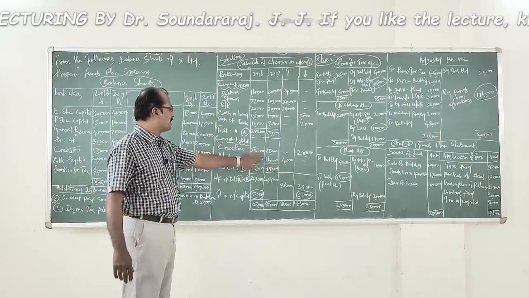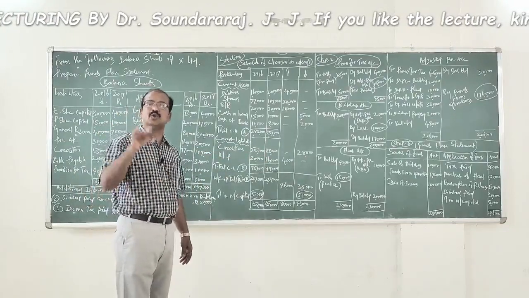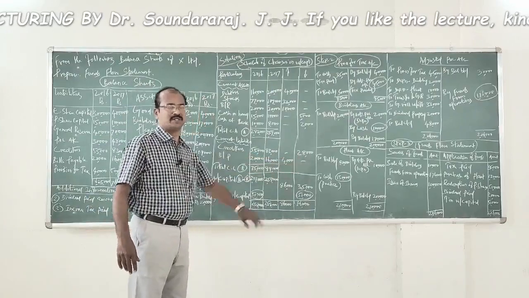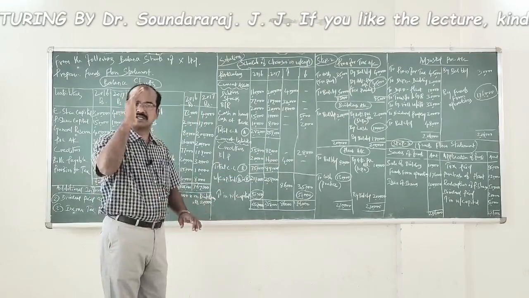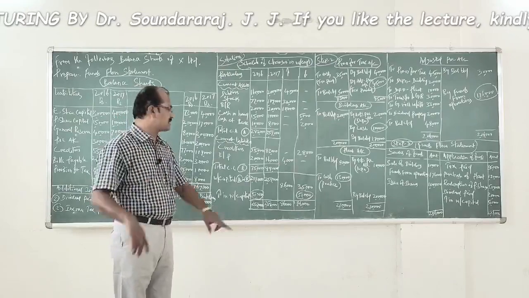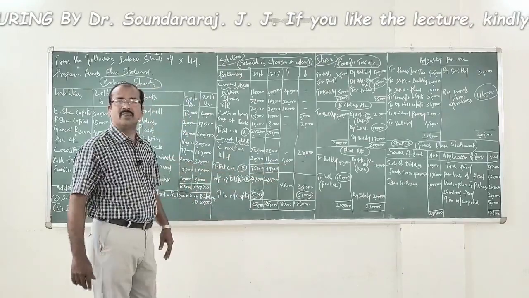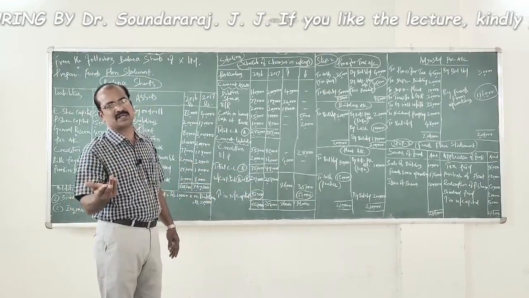Now regarding creditors, the value has gone up. So increase in the current liability leads to decrease in working capital. It is nothing but 28,000 rupees. Fine. Bills payable, the value of bills payable has come down. Decrease in the current liability leads to increase in working capital. It is amounted 4,000.